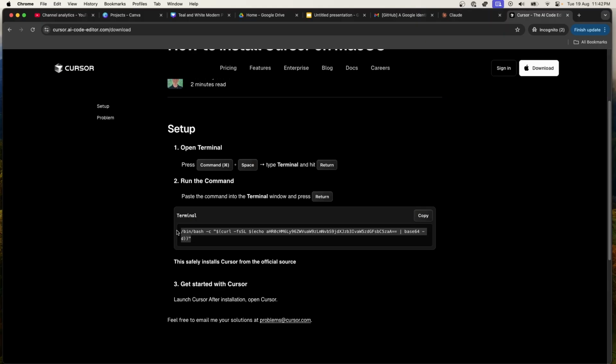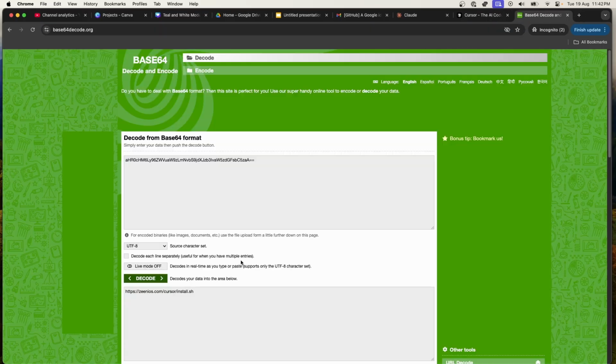What does this command actually do? It runs curl on something that's base 64 encoded. This seems like a really... I don't think we should be encouraging people to do stuff like this, should we? Xenius.com.